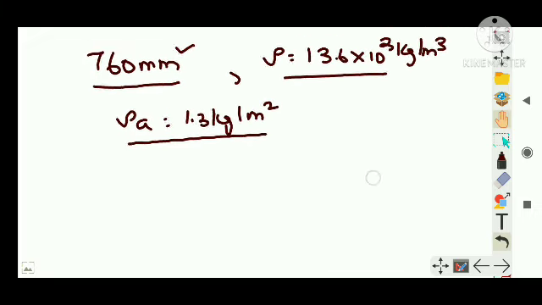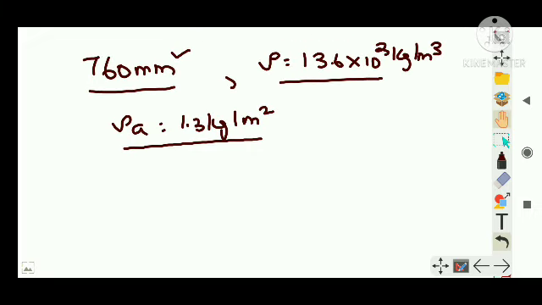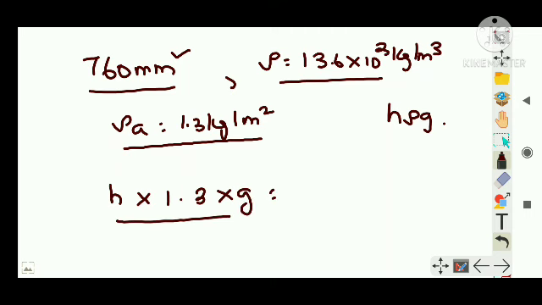It's very easy. You are balancing the pressure. Let's say H is the height of the Earth's atmosphere, and its density is 1.3. Then H rho g, that is the weight, or I can say the pressure exerted by the atmosphere, should be equal to the same pressure measured by the mercury column. The mercury column's height is 760.